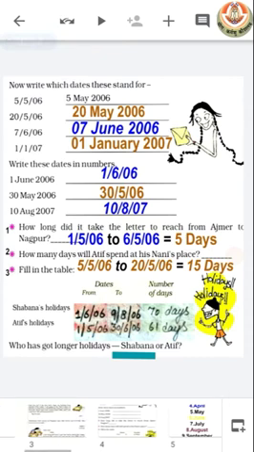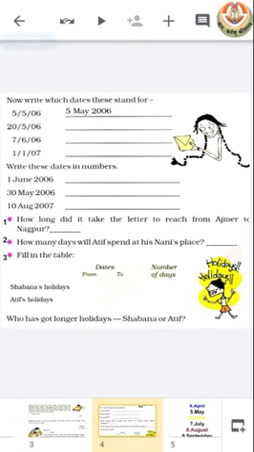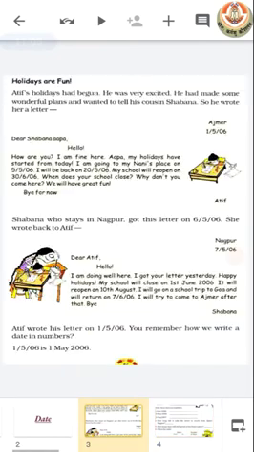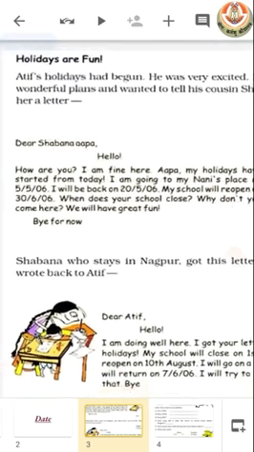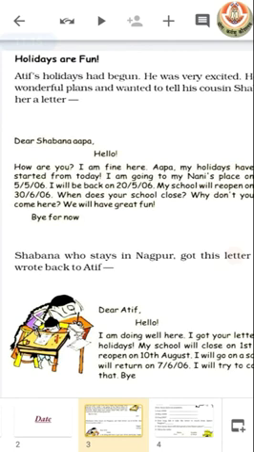Now what will be our next question? How many days will Atif spend at his Nani's place? We can see in the letter that Atif told Shabana that he is going to his Nani's place on 5/5/2006 and will be back on 20 May.